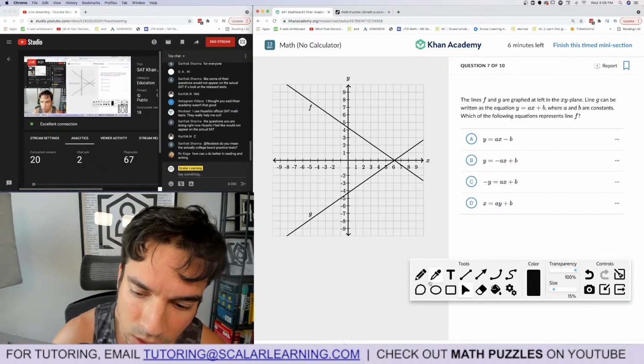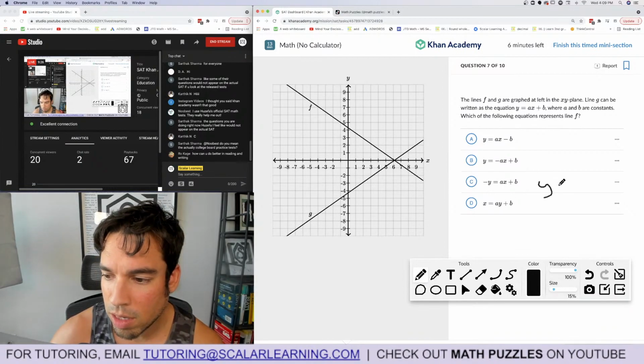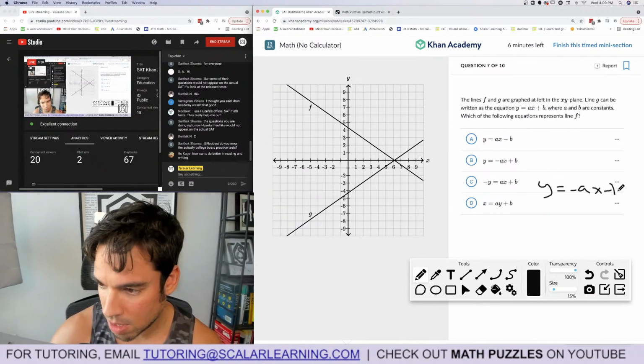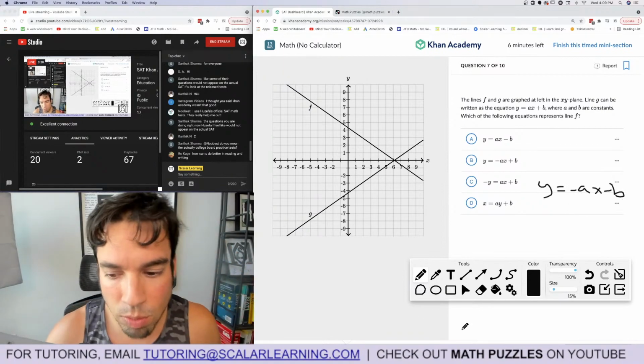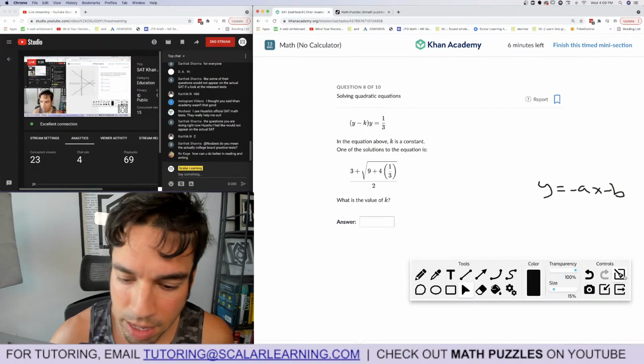It's this one. Even though they're not both negative, this is negated. So if I multiply everything by -1, it would be negative ax minus b. And that's what we want. Booyah. Next, number 8.